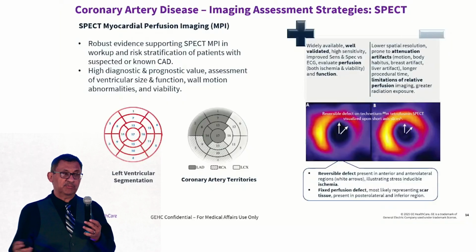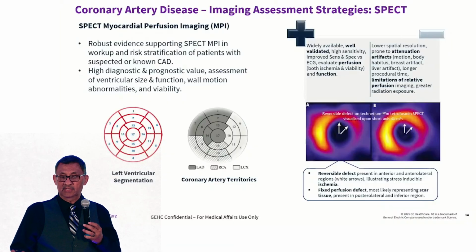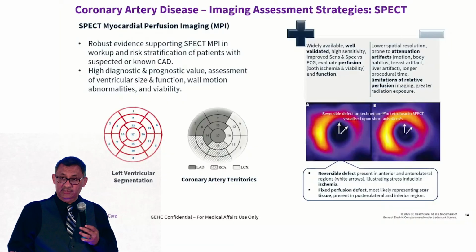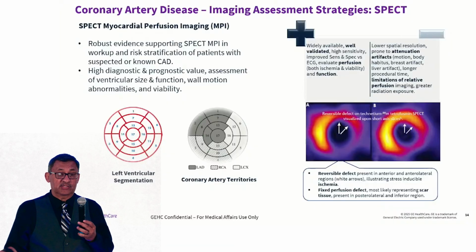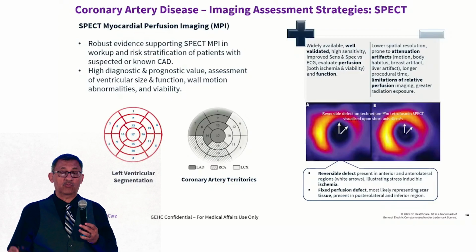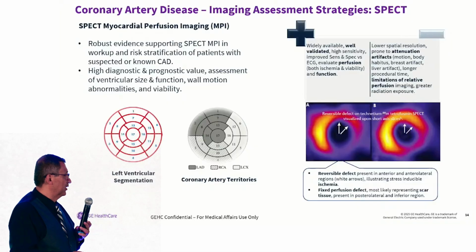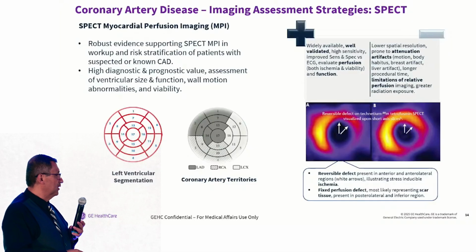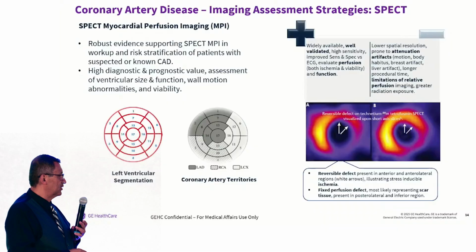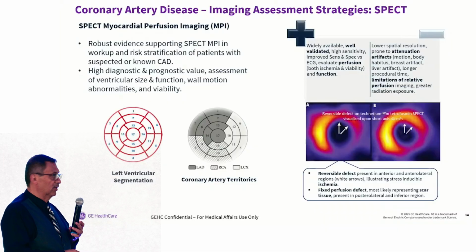stratification. So it's been a workhorse. It's been really good. It has high diagnostic and prognostic value for assessment of ventricular size and function, for wall motion abnormalities, and even for viability. And if you look on the right side of the screen, you can see a little bit of ischemia here. You can see the dark areas here. You look at the resting images, and you can see there's ischemia there. And then you can see the scar also here.